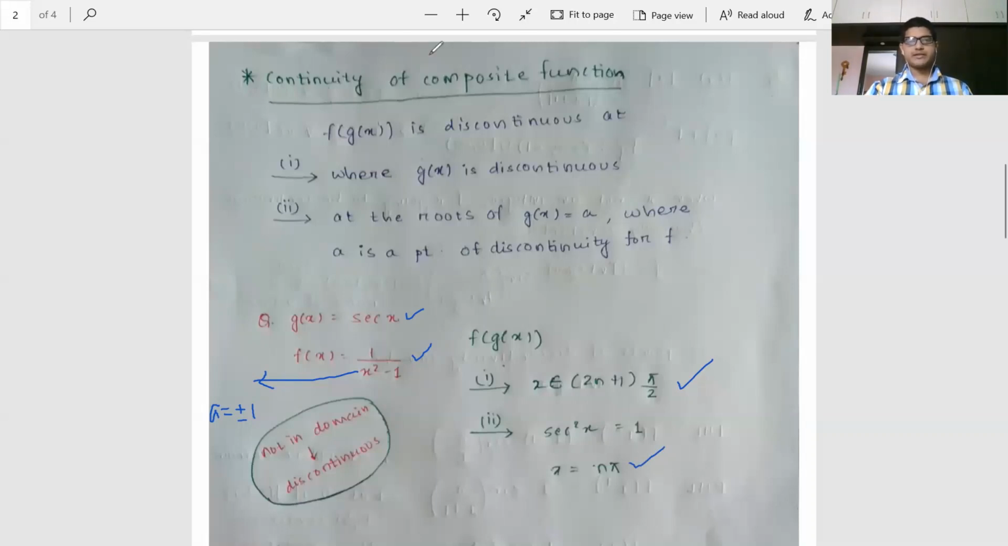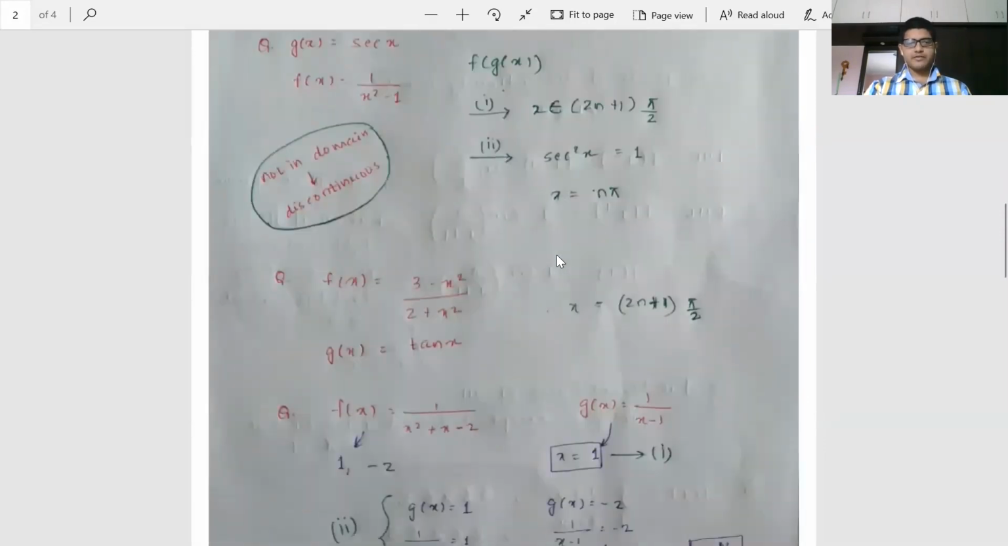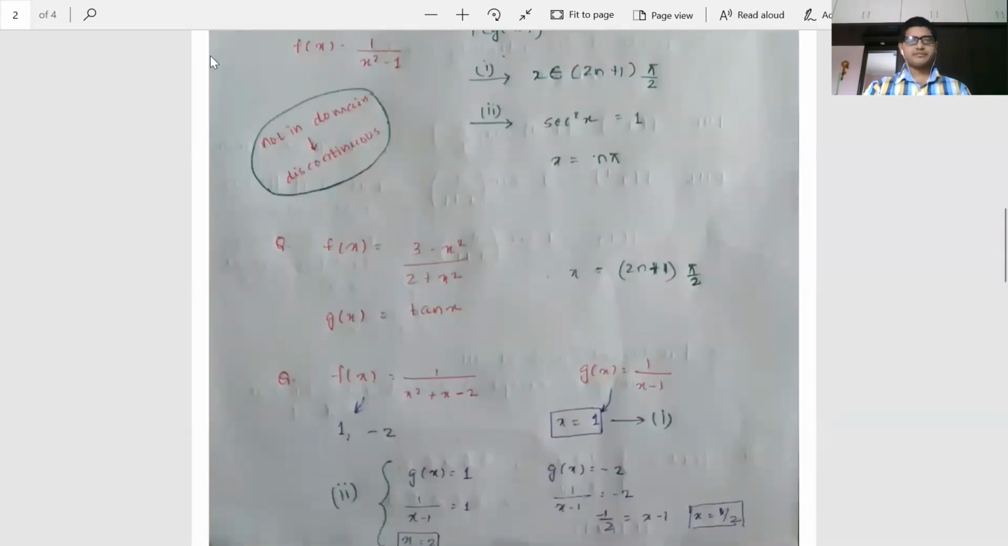So I think the conditions are clear now, that whenever g(x) is discontinuous, or all those points which are the roots of g(x) equal to a, where a is a point of discontinuity for f. This example should clearly make you understand these 2 points. Let's try some more questions before ending this class, and obviously going back to that question that I have shown you. Okay, again a similar type of question.